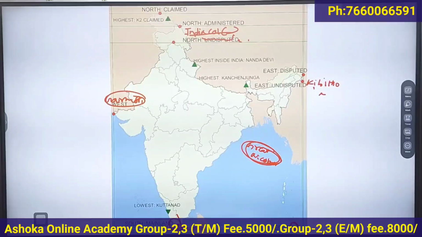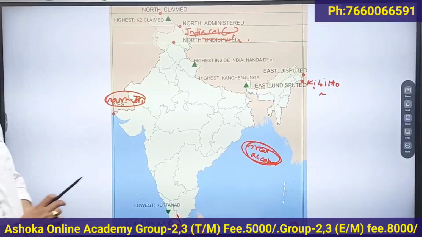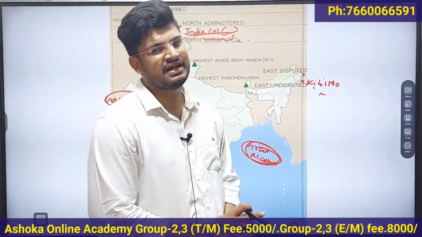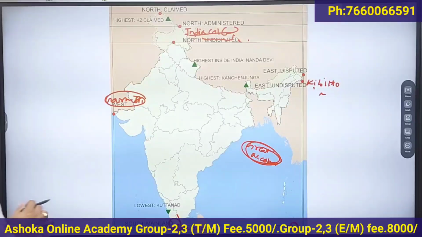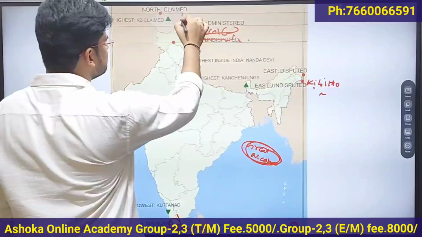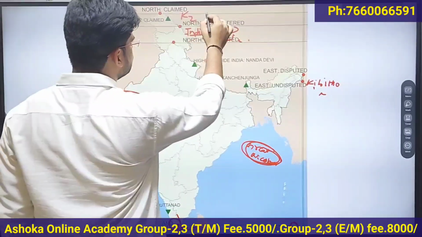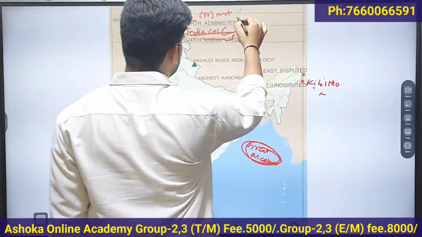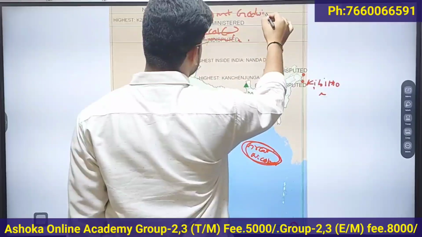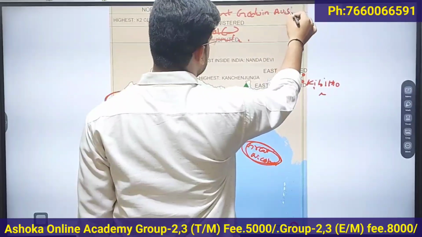Remember. Okay, coming to the highest peak in India. Which is the highest peak in India? The highest peak in India is K2, also called Mount Godwin Austen.